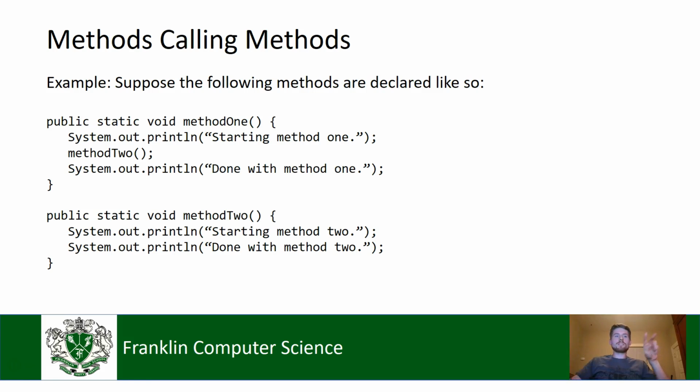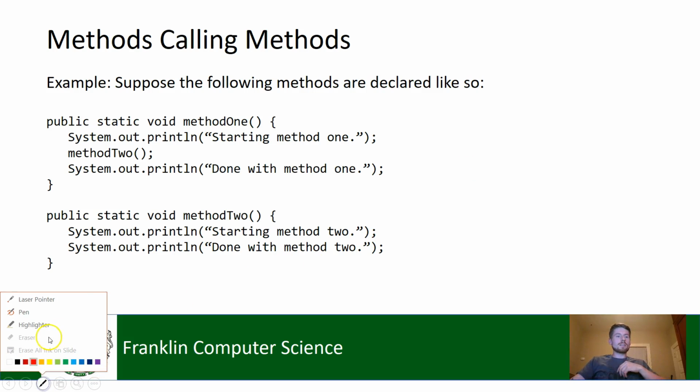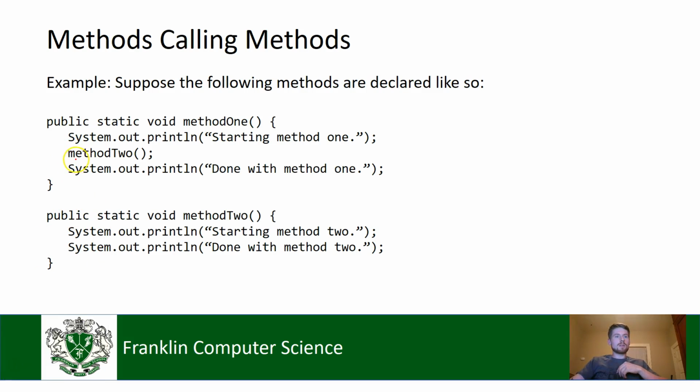And where is it calling method 2? Well, it's its second statement. Ooh, let's get that red. It's the second statement inside method 1. It says, hey, method 1, pause where you are. Stop, wait a minute. Go over to method 2 and run all of the code in method 2, and then come back and finish what you're doing.